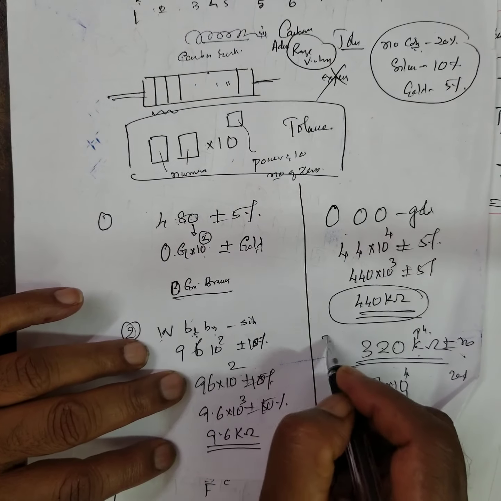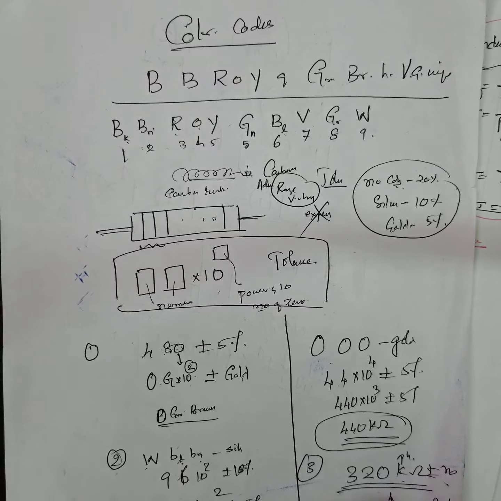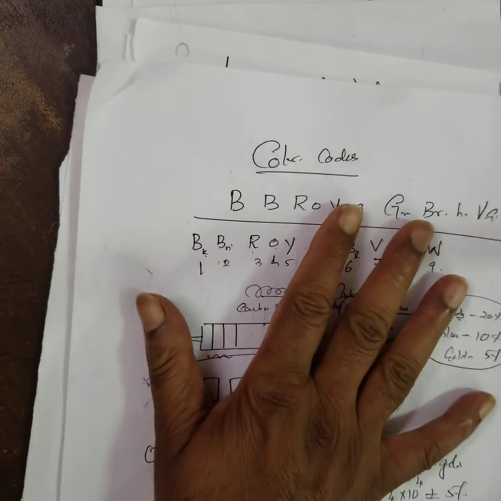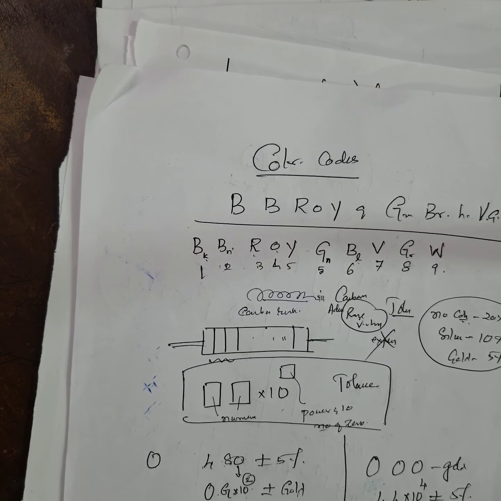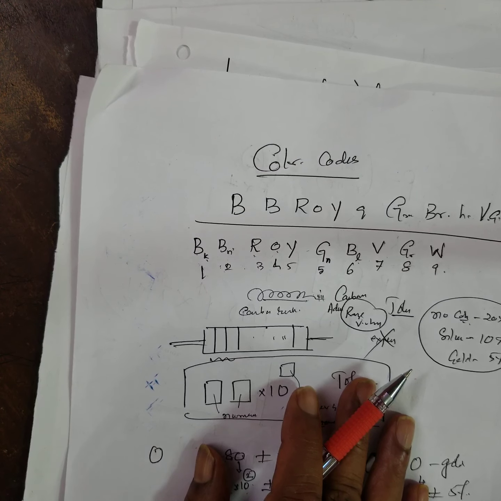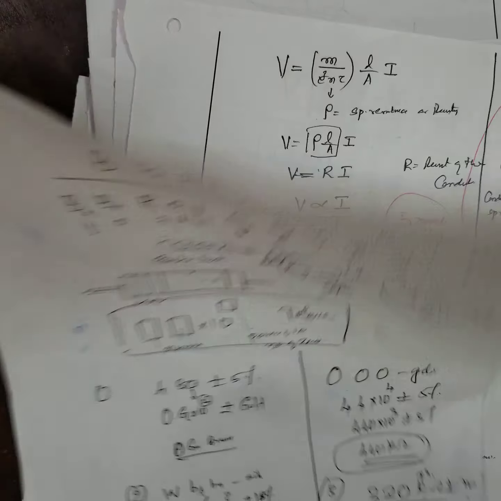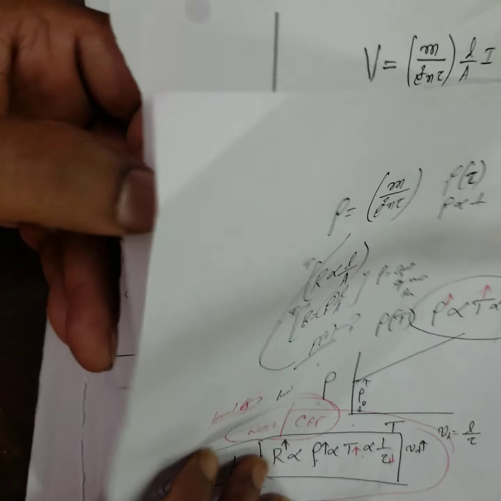Like this there are 3 types of problems. They will give you any possibilities. Therefore, this color combination of the resistors is very, very important. For 1 mark, definitely they will ask you the value. See, the question they have asked, again, on some other page.